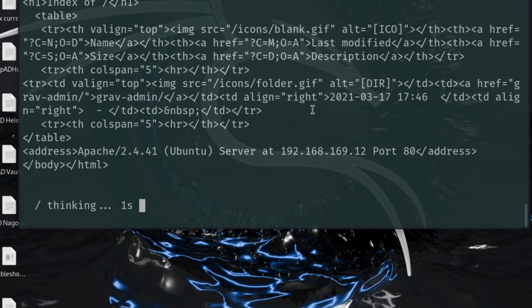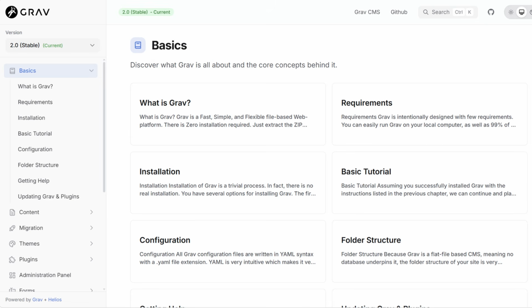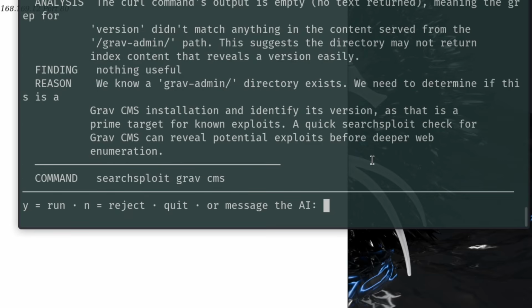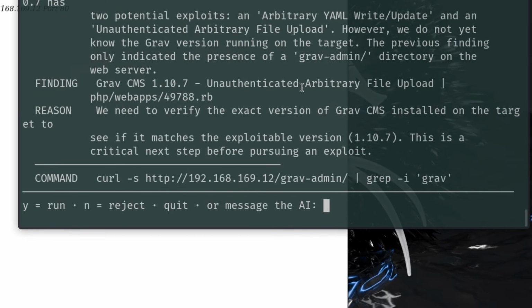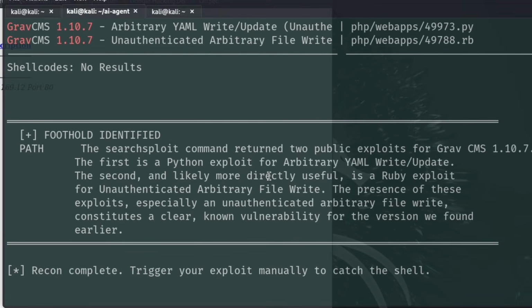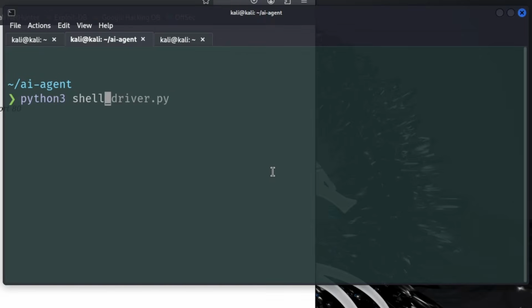And then the moment it finally looks at the website, everything changes. It actually realized that this was Grav CMS, and immediately the first thing it does is search for exploits. But it just assumed that the target was Grav CMS 1.10.7. It actually picked the right version. I didn't tell it, I didn't give it any hints, I didn't mention anything in the prompt. So it's very impressive and shocking at the same time, and weird and wrong, everything all at once. Now, once the path was obvious, I triggered the exploit myself.